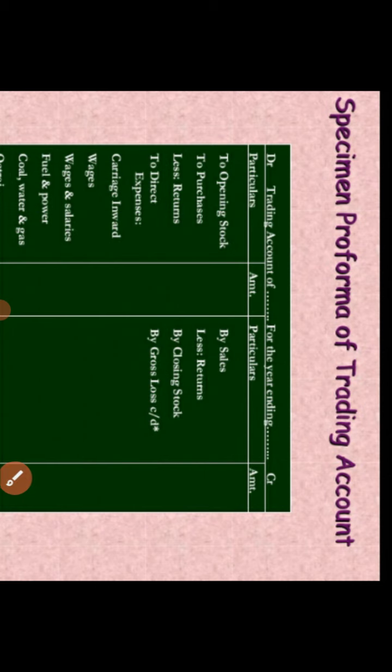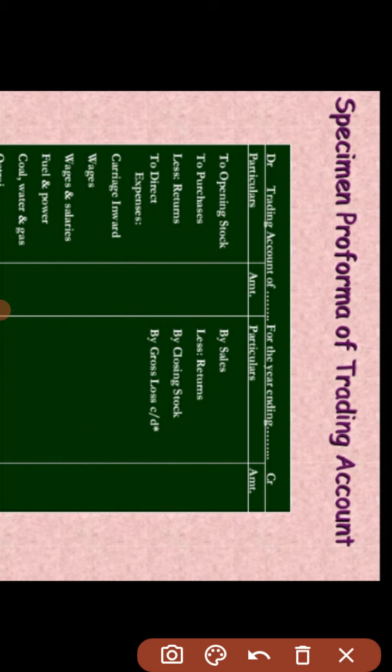Specimen pro forma of the trading account. What is the specimen pro forma of the trading account? The trading account pro forma is this. First, there are four columns. The first is particulars and the second is the amount on the debit side, and the same on the credit side, particulars and amount.